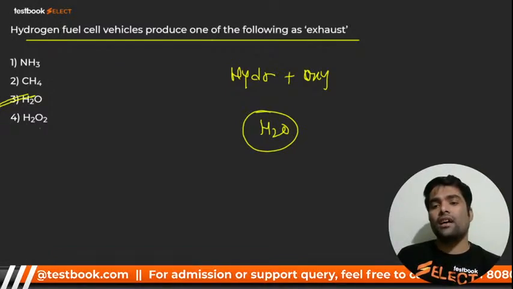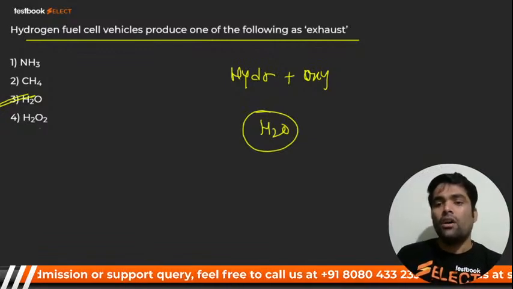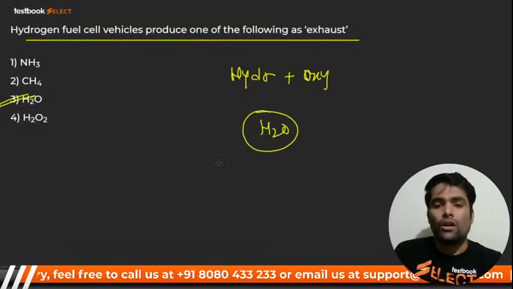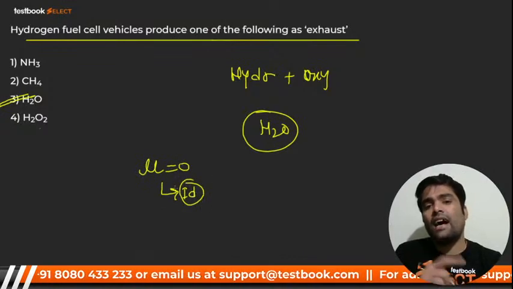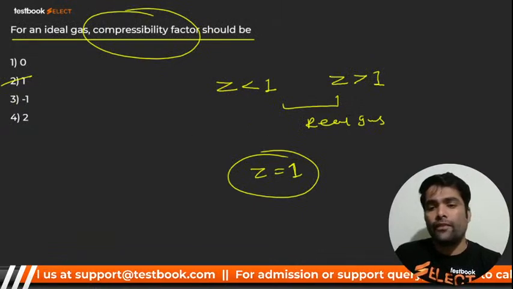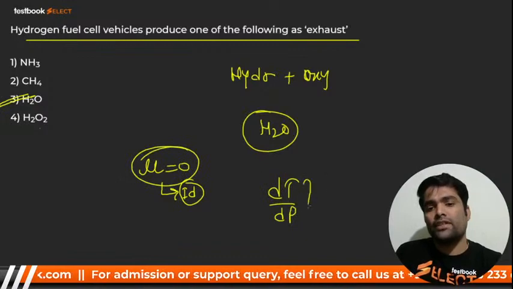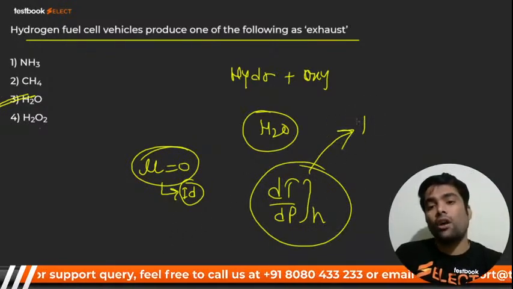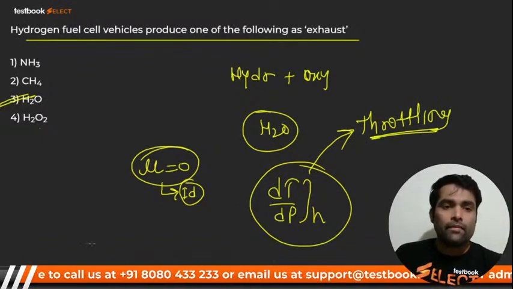It is not zero, child, it should not be zero. For an ideal gas it is 1. What you are talking about is the Joule-Thomson coefficient. You are talking about the Joule-Thomson coefficient, mu, which is 0 for an ideal gas, but what have they asked? They have asked compressibility factor here, and mu is a different thing. Mu is the change of temperature with respect to pressure at constant enthalpy. And from here we get what? Throttling concept, if you remember. Here we go.